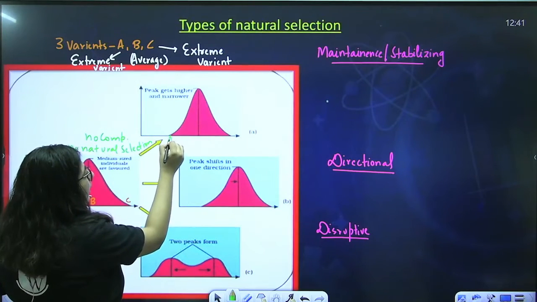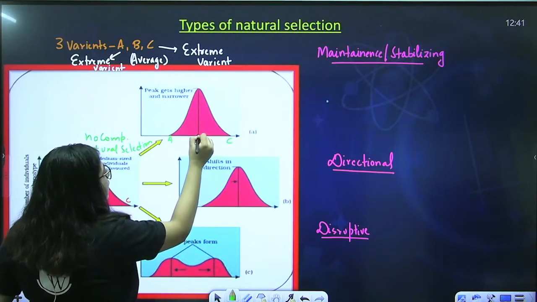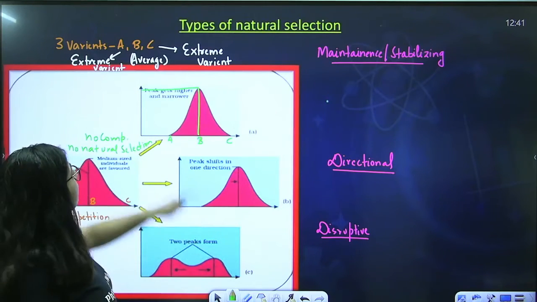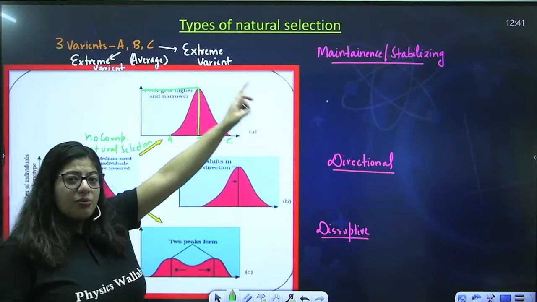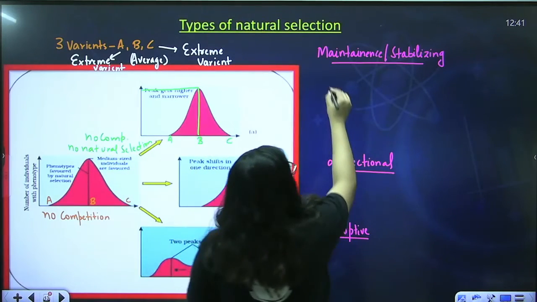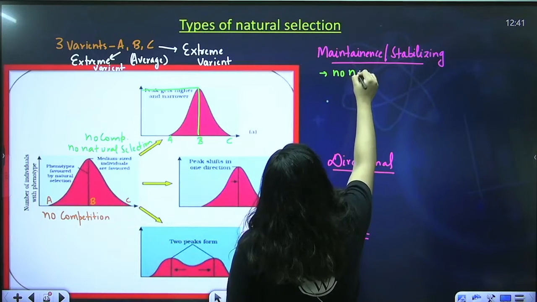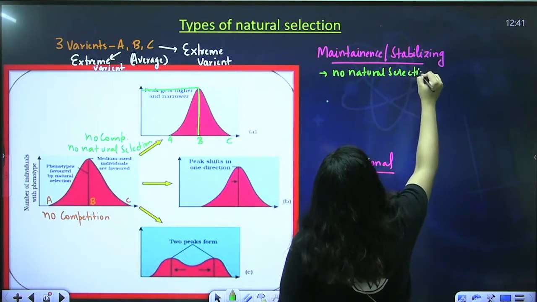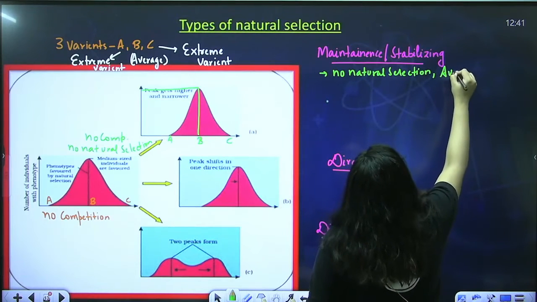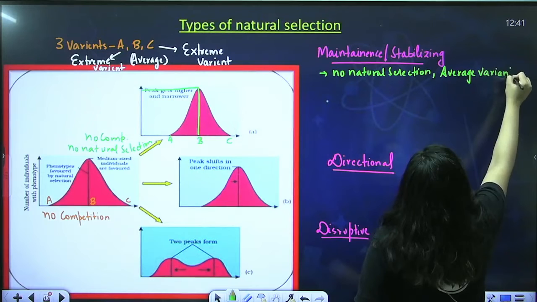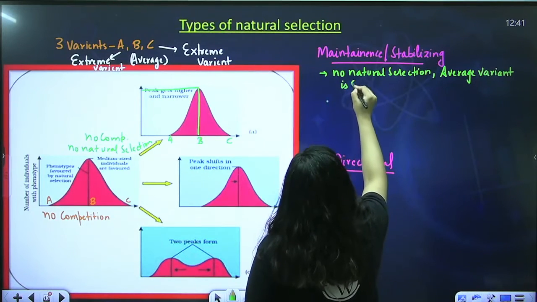This is like A, this is like B and this is like C. You can see the number of individuals of the B variant is more, which is the average character. So this type of natural selection is maintenance. Maintenance says whenever there is no natural selection going on in the environment, the average variant is selected.